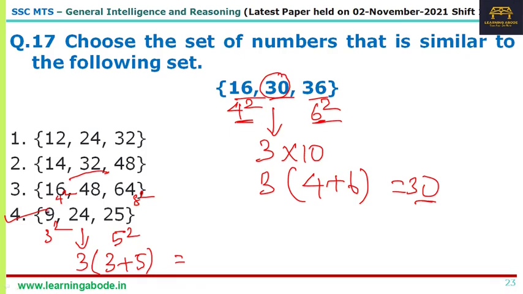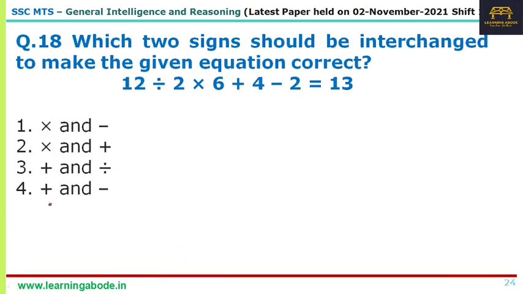So this is one of the possible logics. It takes time. You have to think about the various different possibilities. Sometimes the relations are very obvious, like if the sum was directly given, so instead of 30 it was given 10, then that's a more obvious answer. But here it takes a little bit of time definitely. So question number 17, answer option 4 is the answer.